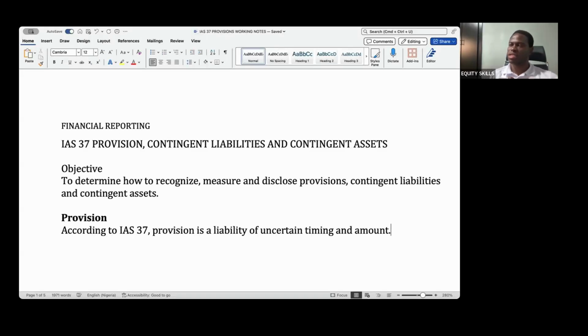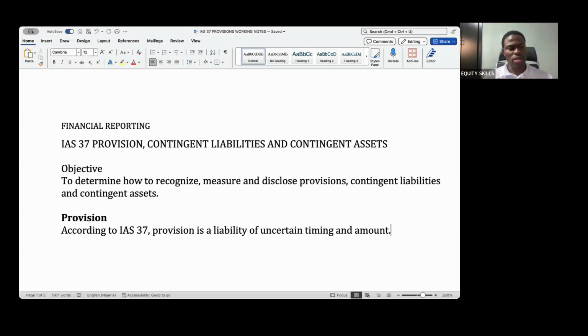So we are saying that there is a liability somewhere, and we don't know when we will pay it. The timing is uncertain. The amount, we also don't know with certainty. So it is a liability of uncertain timing and amount.